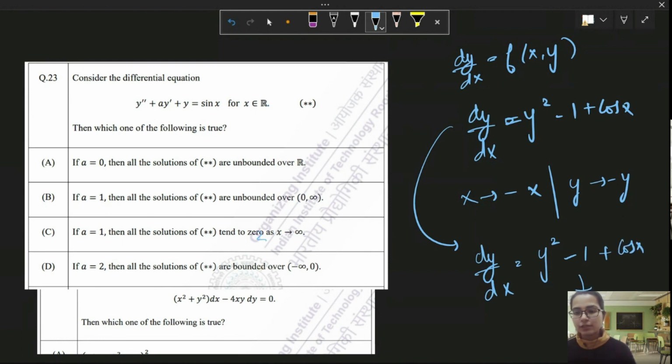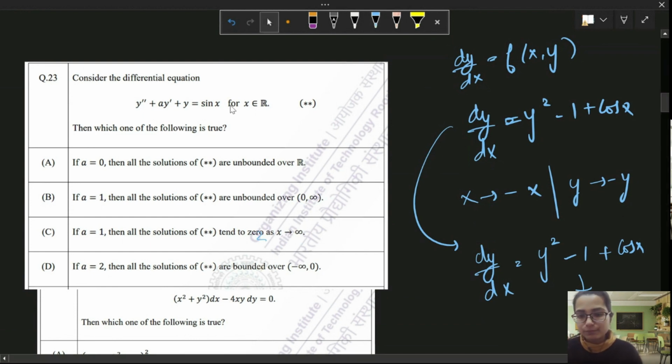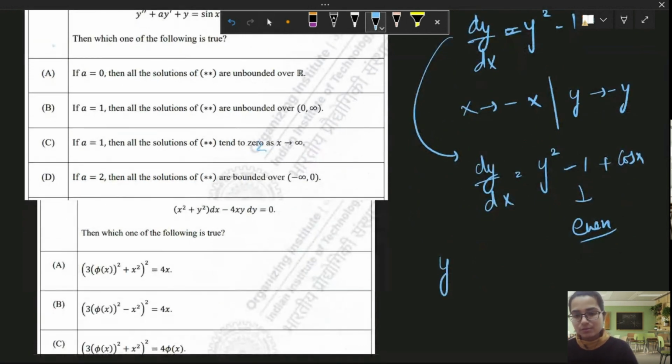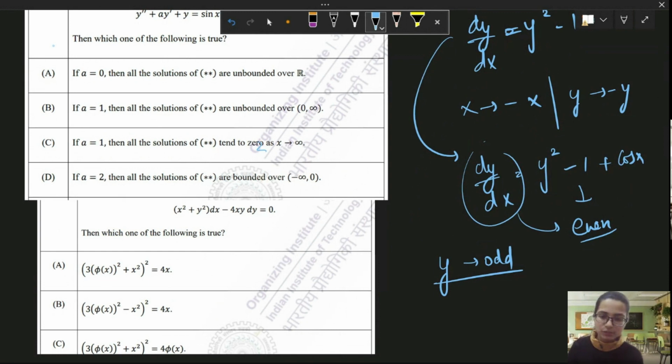So this function as a whole is even. And if some function is even, its integration, which is y, is odd. That means dy by dx is even, so y is odd, because the derivative of an odd function is even and the derivative of an even function is odd.